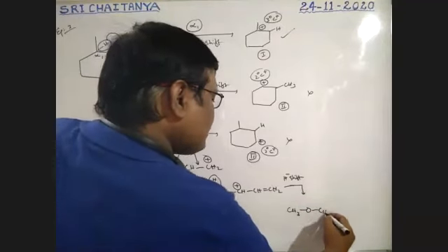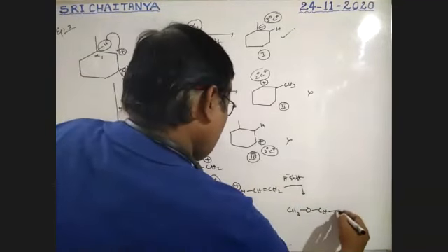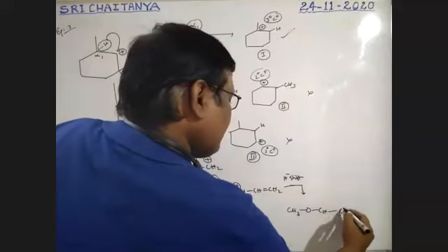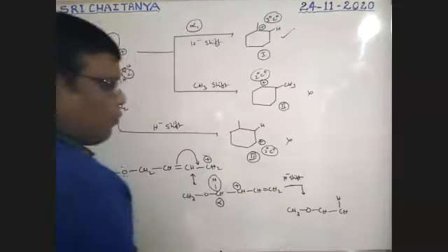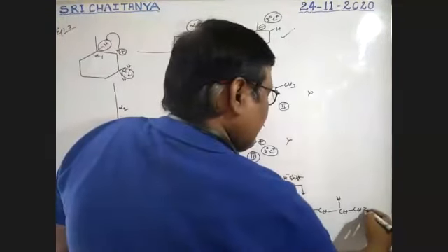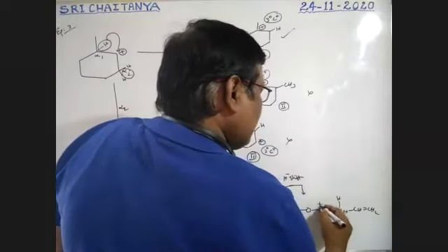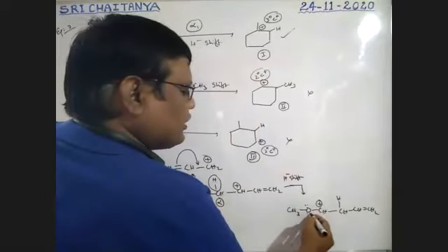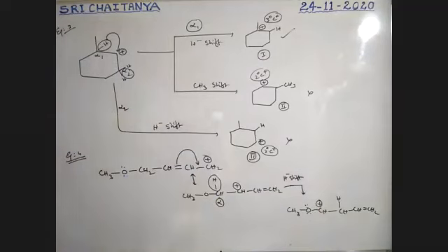So now the product I'm writing is CH3O, CH2, CH2, CH double bond CH2. This carbon gets positive charge. These are the lone pairs. That carbon gets positive charge.